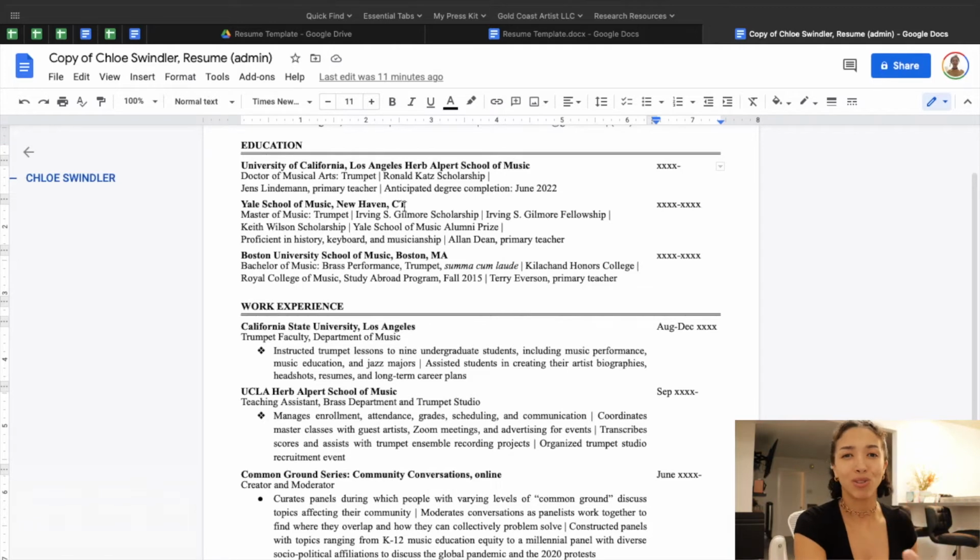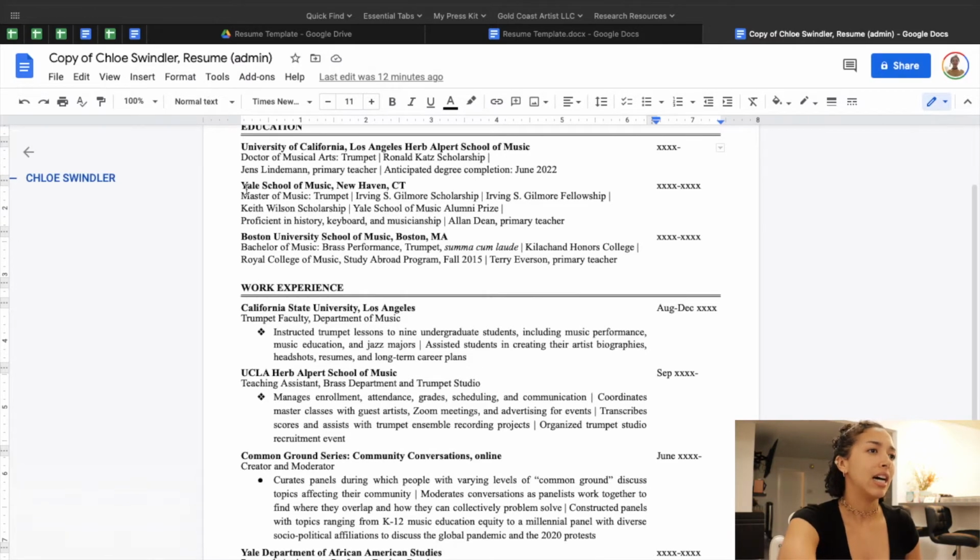Again, this is just one version of a resume that I have. For my master's degree, I've put scholarships and fellowships I received, along with an alumni prize, so I've put that here rather than in an awards or prizes section at the bottom. You just pick and choose what you want to do.